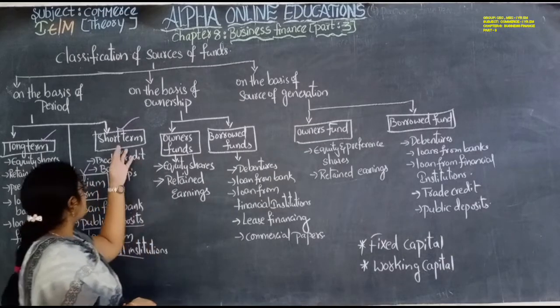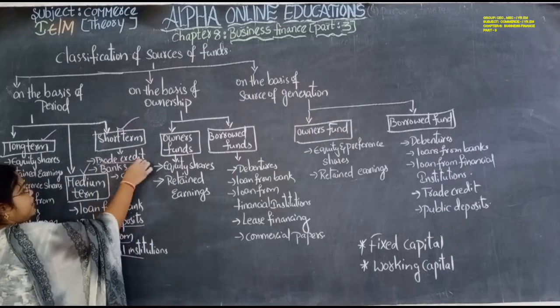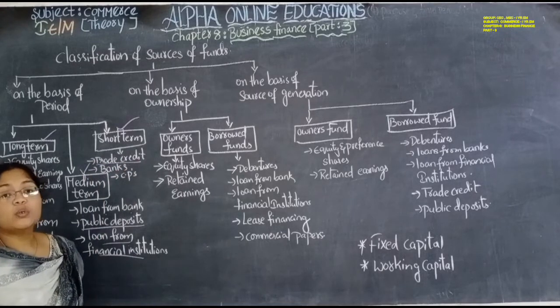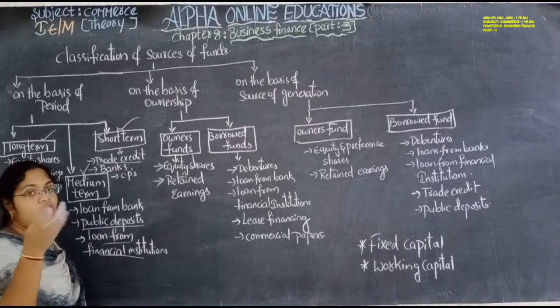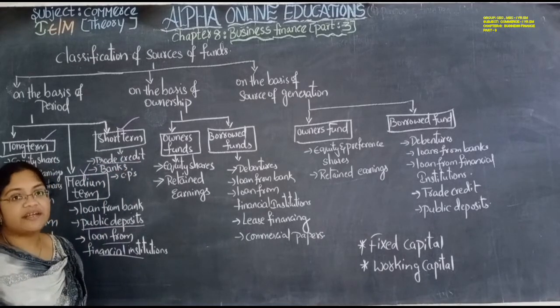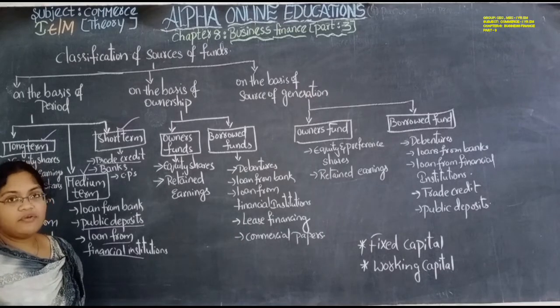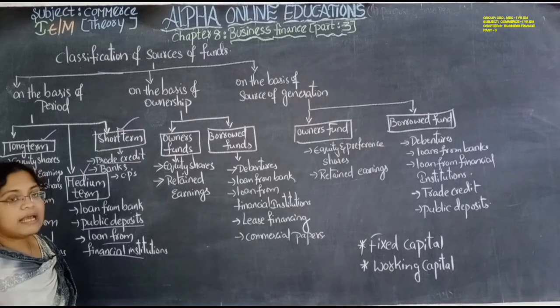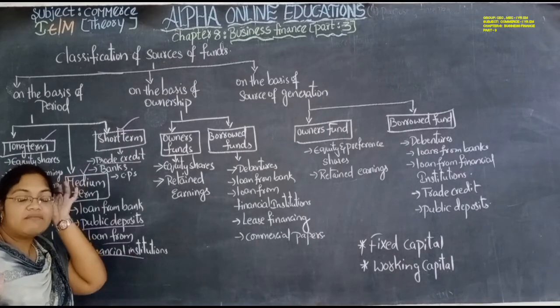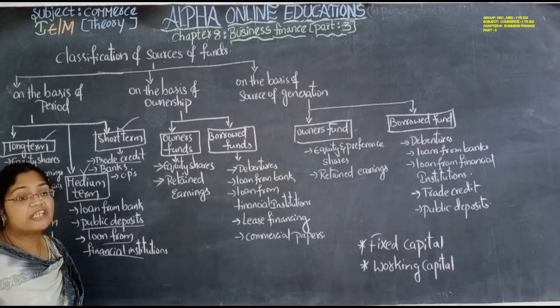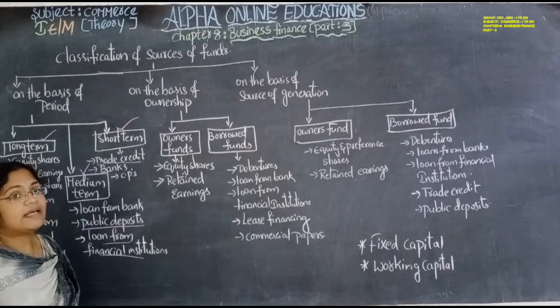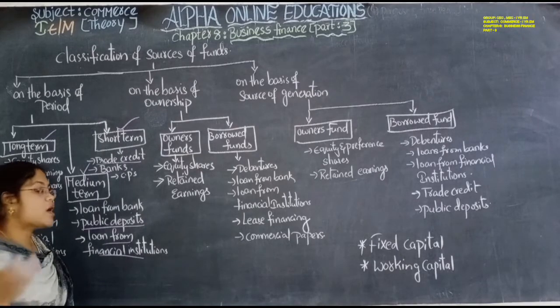Next, short term. Trade credit means we purchase the goods on credit basis. We do not give cash now, we will give cash later, within 1 year. Without exceeding 1 year we will repay that amount, but currently we are not having the cash. That's why we are purchasing the goods on credit.